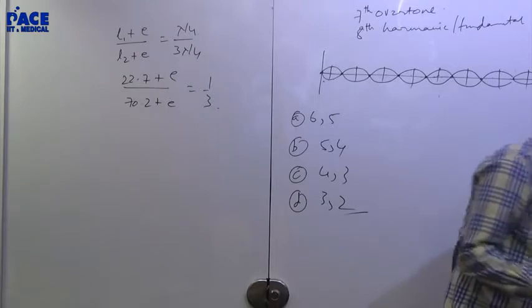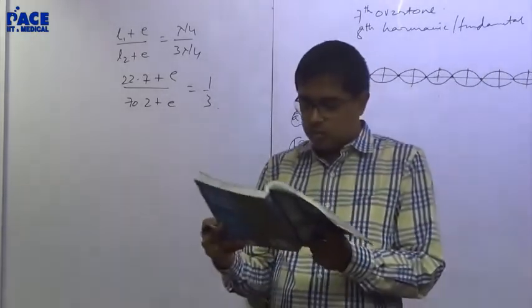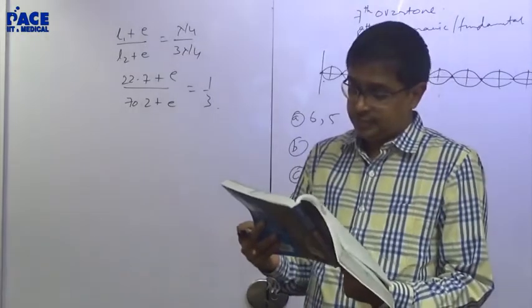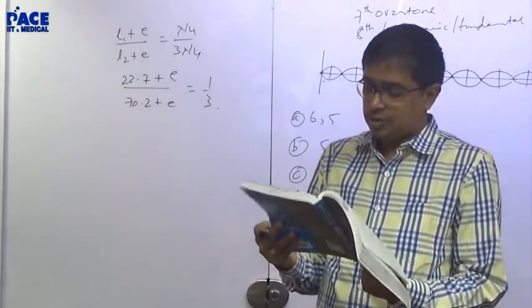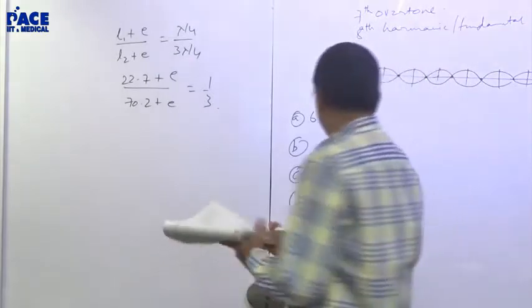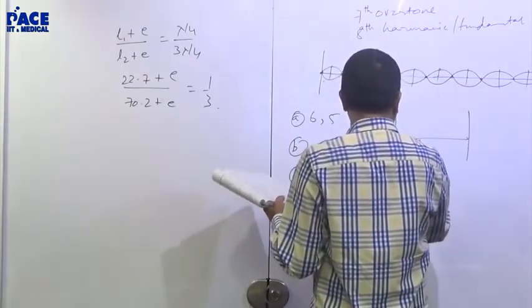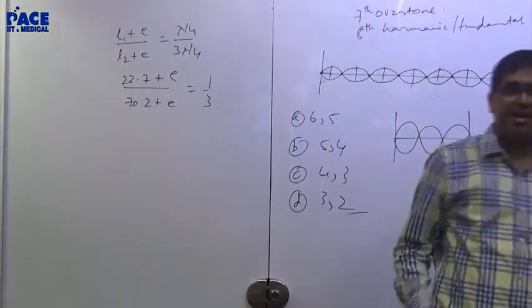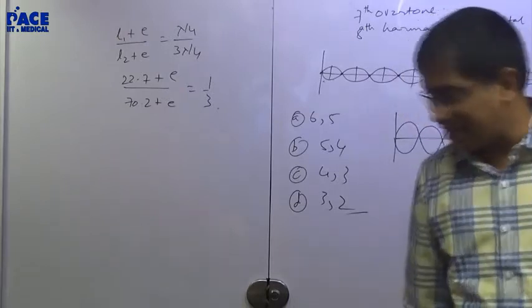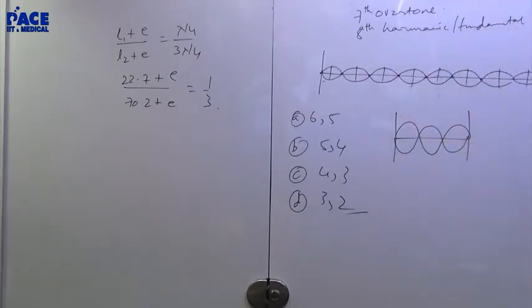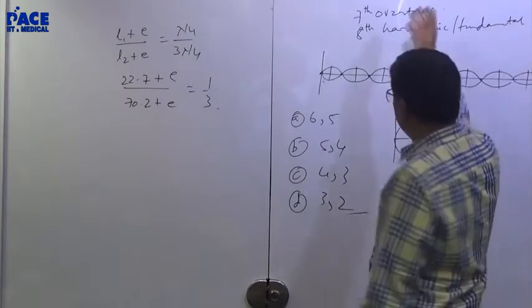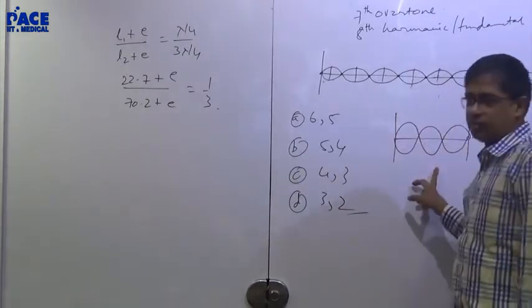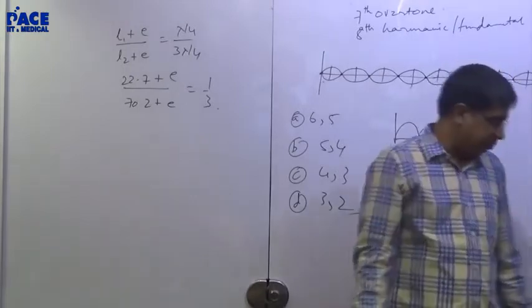Oh no, there is a print error. If you set up the second overtone on a string, 3, the solution he gives here is for this. That means there is a print error in the question. He gave the solution for this. Right? 1 second, I'll be back in a second. Yeah, there is a print error, it is not the 7th overtone. He did the solution for this. Right? Forgive him.